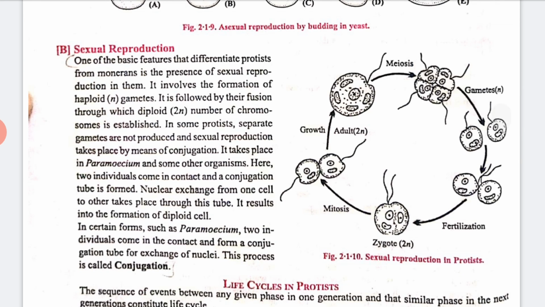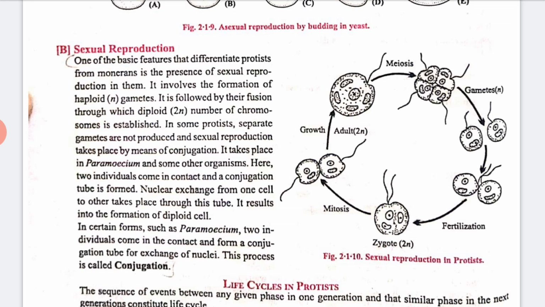Now we will talk about sexual reproduction. On the basis of features that differentiate Protista from monerans, there is the presence of sexual reproduction in them. It involves the formation of haploid, that is n, single gametes. This is followed by their fusion, through which the diploid, that is 2n number of chromosomes, is established. You can just look at this cycle.